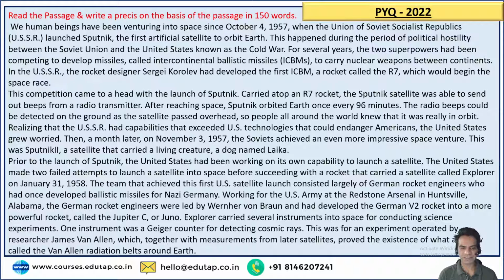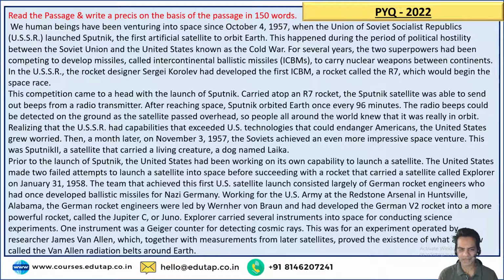The team that achieved this first US satellite launch consisted largely of German rocket engineers who had once developed ballistic missiles for Nazi Germany. Working for the US Army at the Redstone Arsenal in Huntsville, Alabama, the German rocket engineers were led by Werner von Braun and had developed the German V-2 rocket into a more powerful rocket called Jupiter C or Juno. Explorer carried several instruments into space for conducting science experiments.